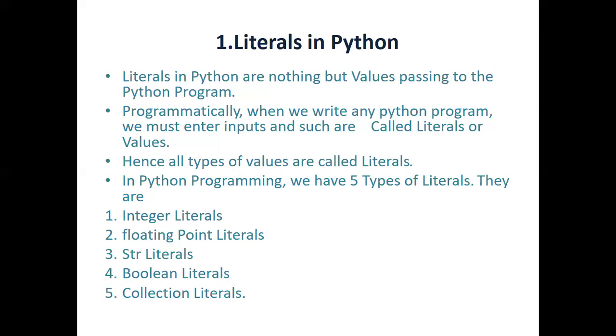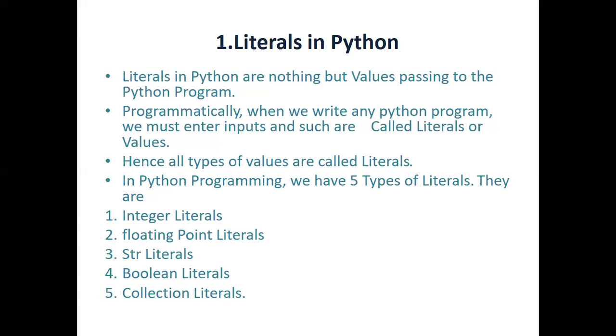Like when I write A is equal to 100, 100 is a literal. It is called a literal input. So all types of values we write are literals. In Python programming, we have 5 types of literals: integer literal, floating point literal, string literal, boolean, and collection literals. This is about literals.